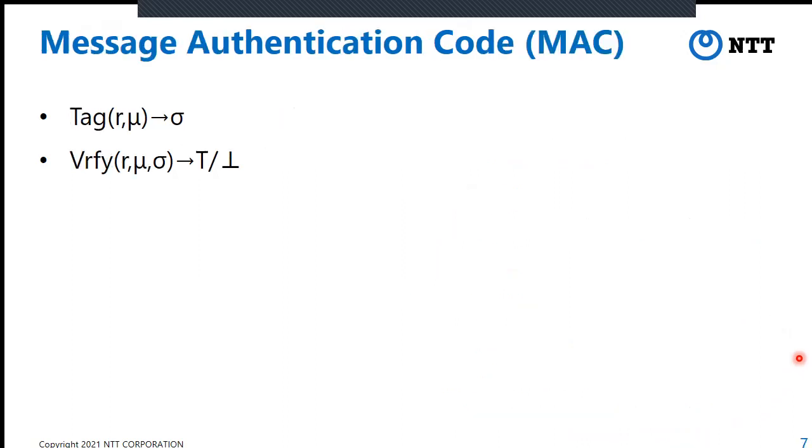We next talk about a message authentication code, MAC. MAC consists of two algorithms, tag and verify. Tag takes R as the key and mu as the message, and it outputs sigma as the MAC tag. The verification algorithm takes R as the secret key, mu as the message, and sigma as the MAC tag, and it outputs the true symbol or the false symbol.